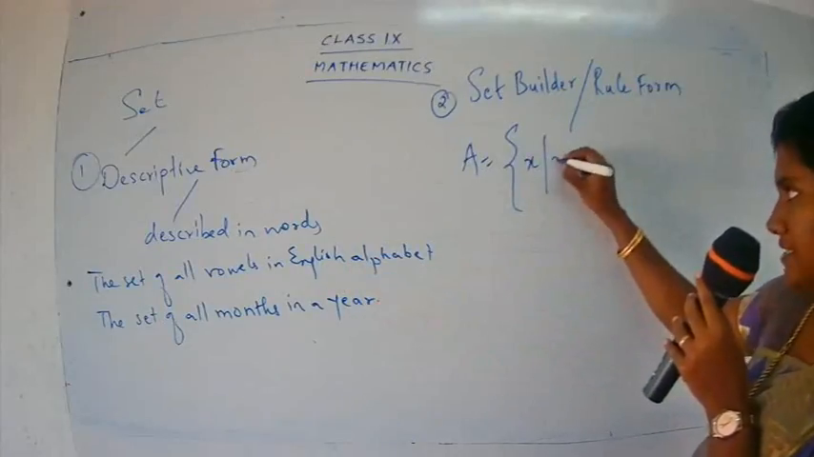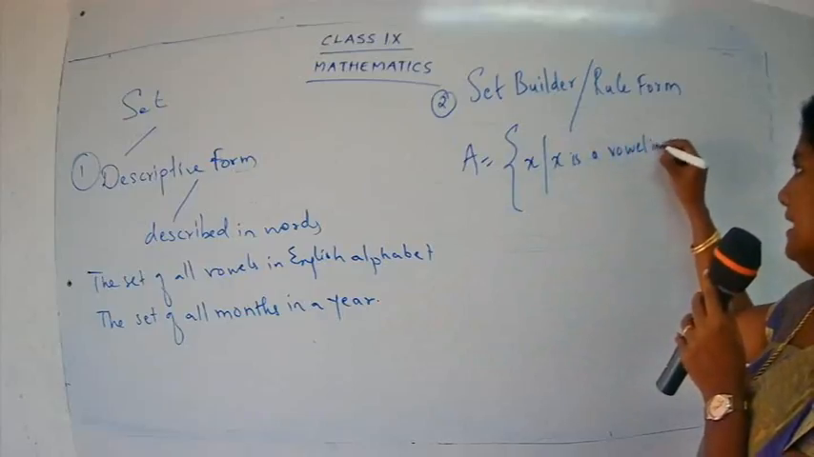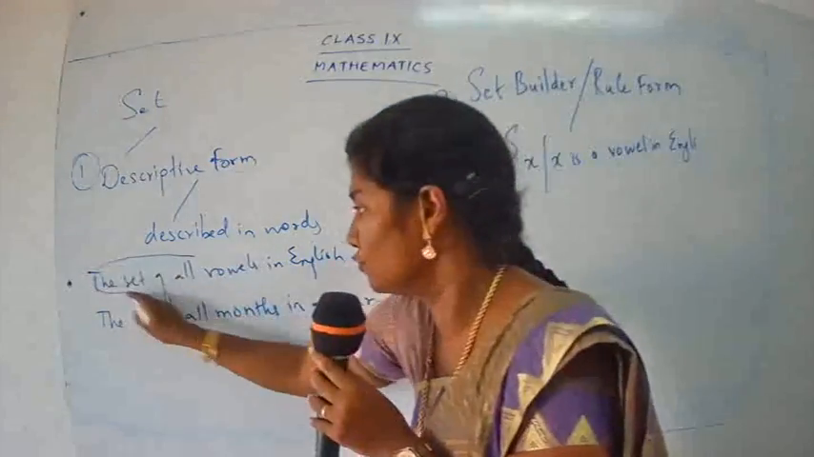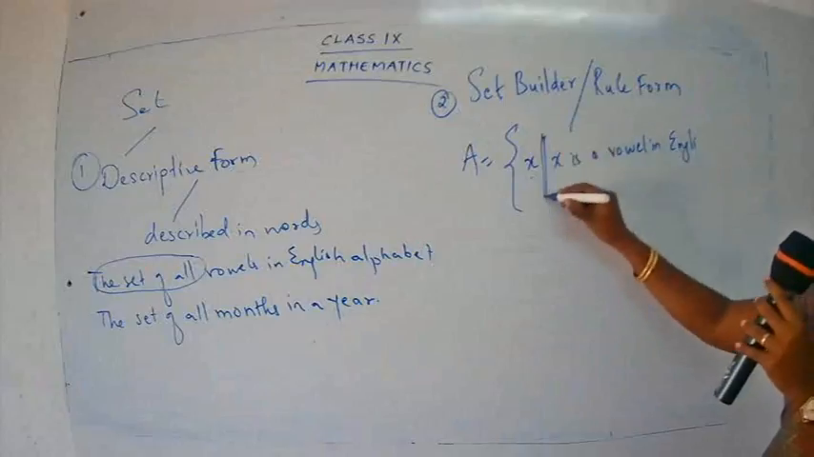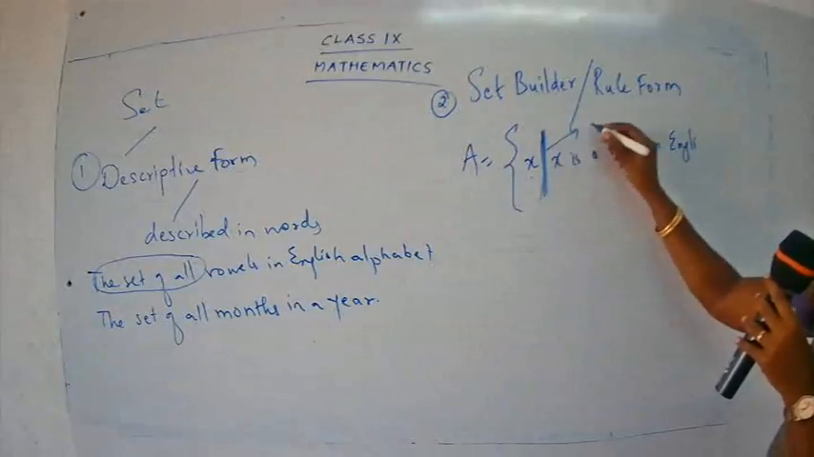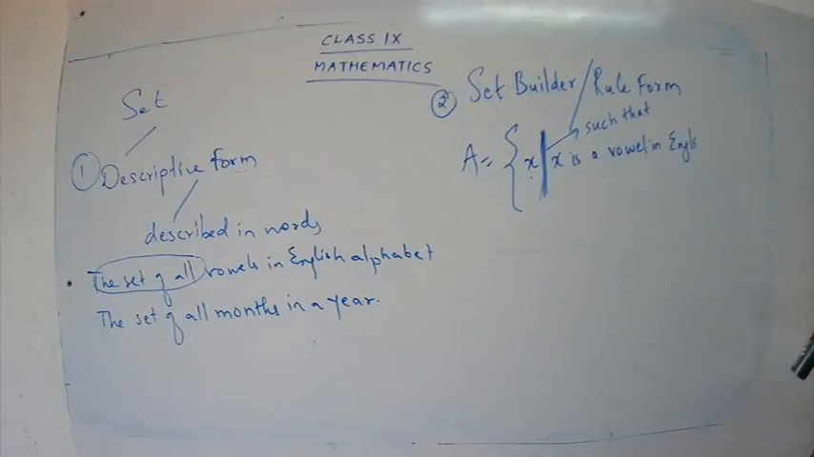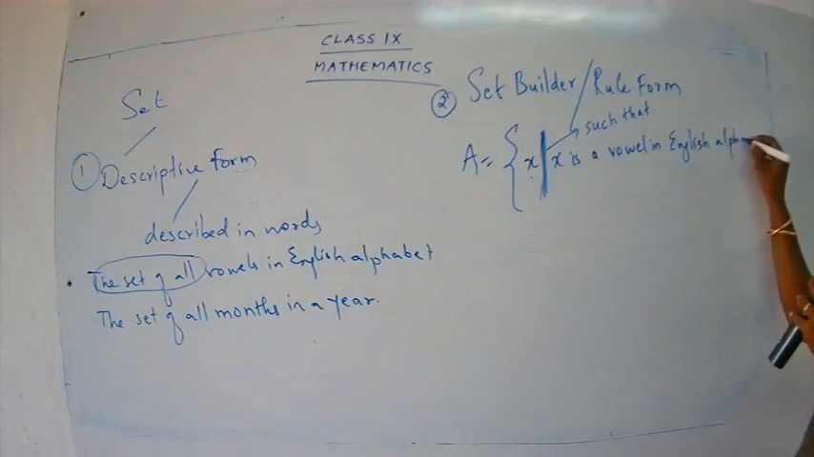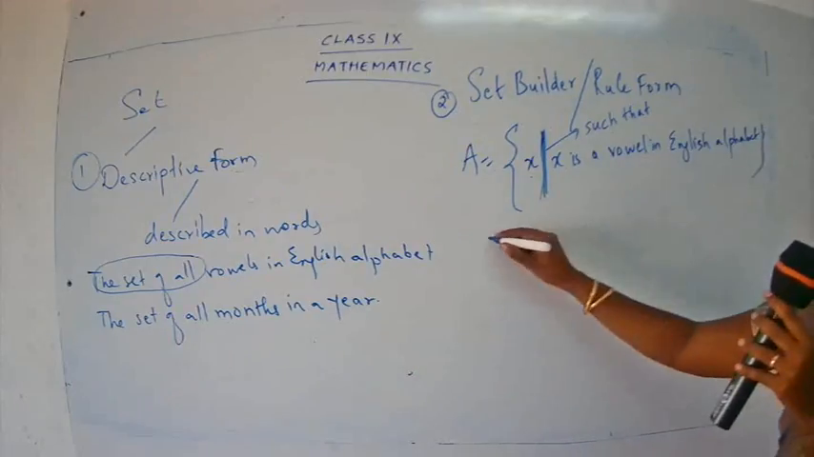X such that X is a vowel in English alphabet. The set of, see, the set of goes. So how will you write X such that? What is this line read as? Such that. X such that X is a vowel in English alphabet. Okay, let's go for the next one.